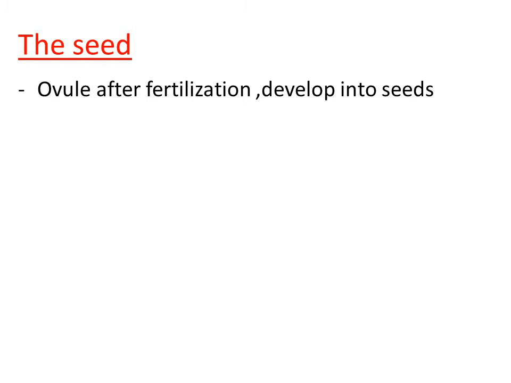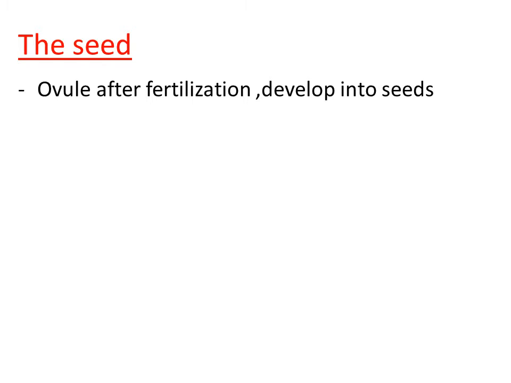Say, for example, the ovary consists of only one ovule. How many seeds can we see in the fruit? One seed, right? Or consider the ovary consists of 4 ovules. After fertilization, how many seeds can we see in the fruit? 4 seeds. Clear? Suppose the ovule number is 10, we can see 10 seeds in the fruit.